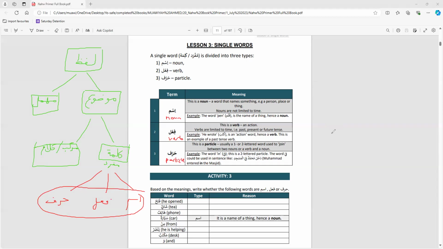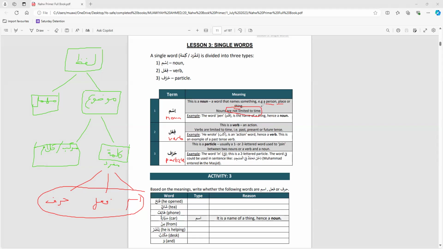Ism are nouns. So just like in English, nouns: name of a person, name of a place, basically anything. So for example, a door, that's a noun. Yahya, a name of a person, that's a noun. And generally the way we understand nouns is they're not limited with time, or they are not governed by any time. When I said door, is door linked with past time, present time, or future time, or has it got no connection with time? No connection with time. So that's generally a sign.